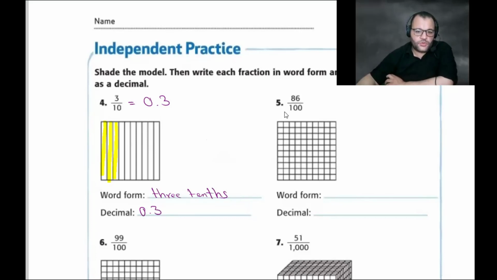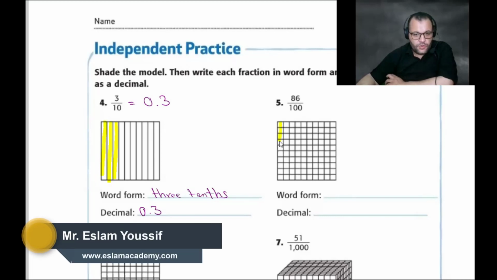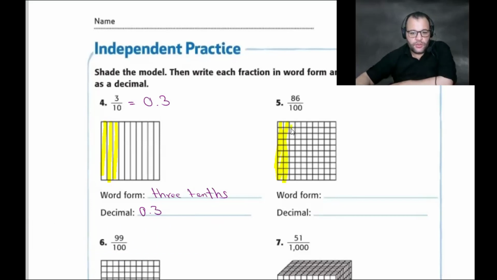Okay, mister. I will start with the decimal columns. We will do 8 and then 6 from the small column square. 1, 2, 3, 4, 5, 6, 7, 8. That's 80. And now we start 1, 2, 3, 4, 5, 6. That's the 6. So now we need to convert to decimal. How can we convert this one to decimal?